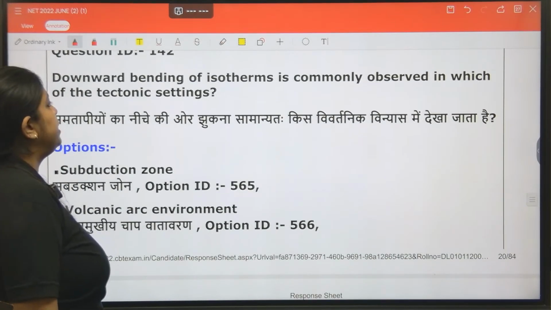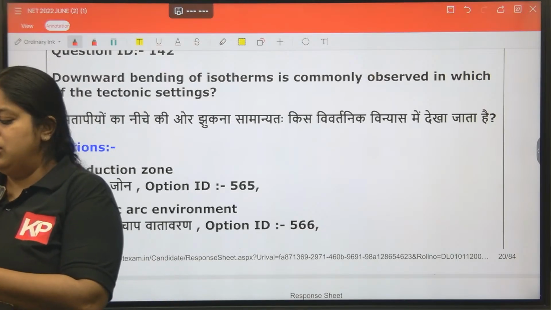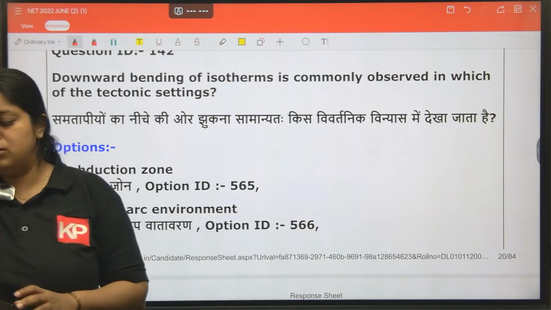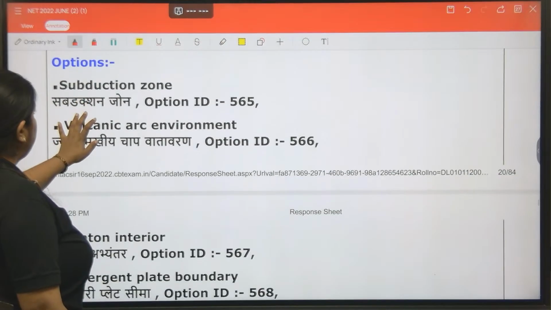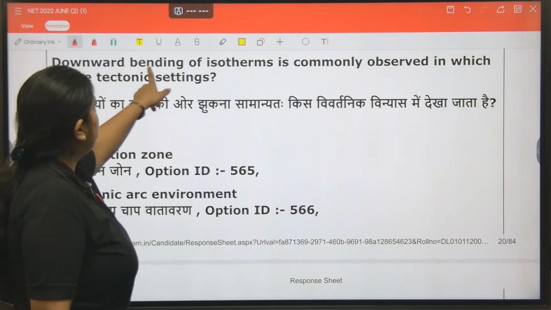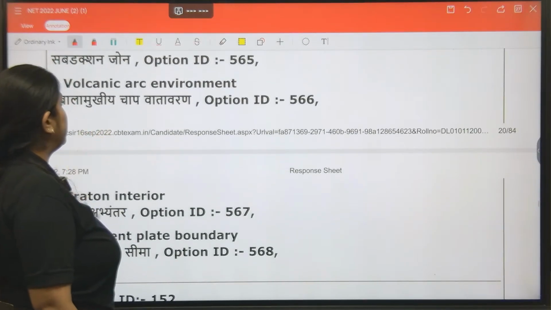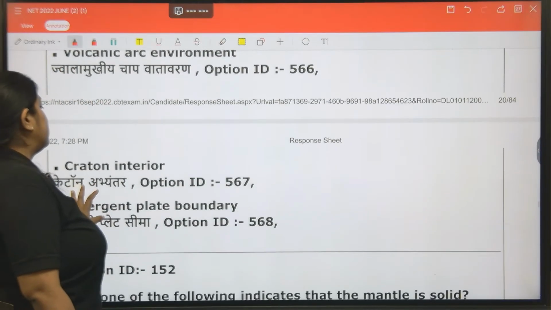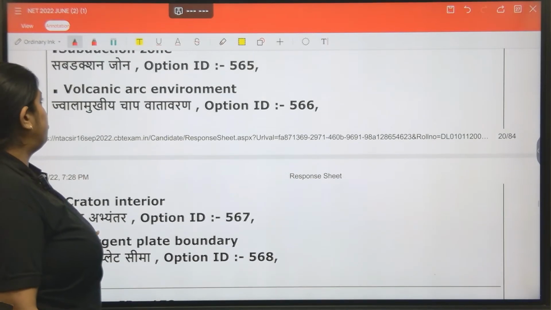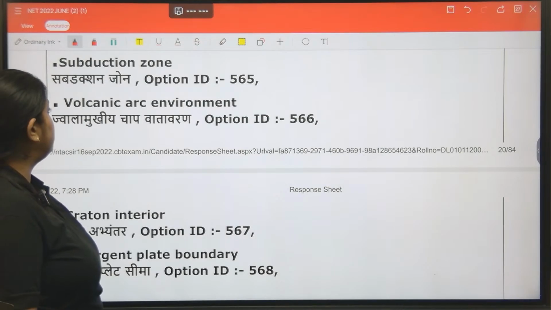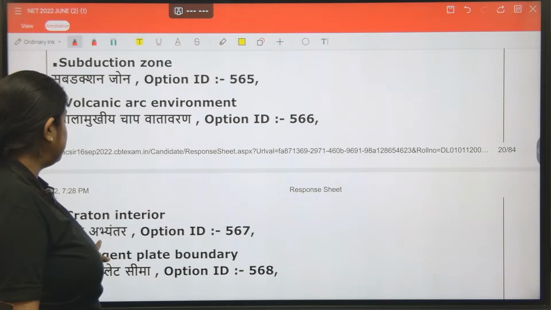Now, downward bending of isotherm is commonly observed in which of the tectonic settings? The options: subduction zone, volcanic arc environment, craton interior, divergent plate boundary. Four options.